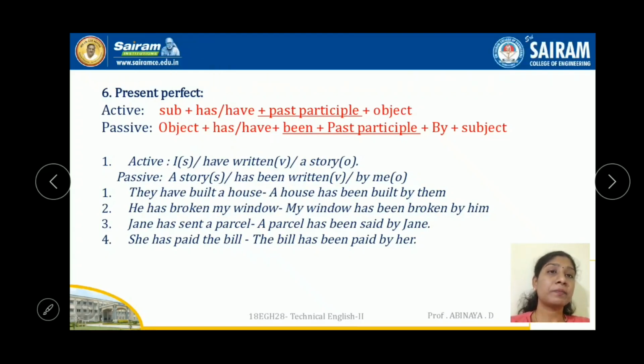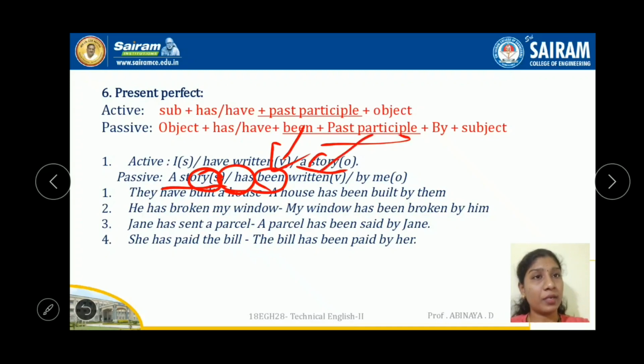See there. I have written a story. A story has been written by me. So a story comes here as object. This object comes here as subject. So this is singular, has been, and past participle written by default. This I changed as me here.